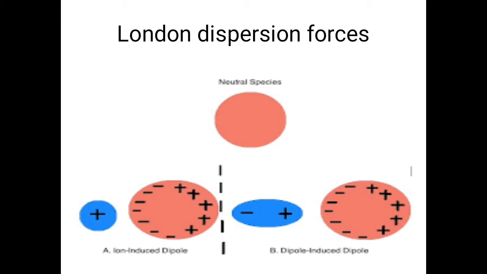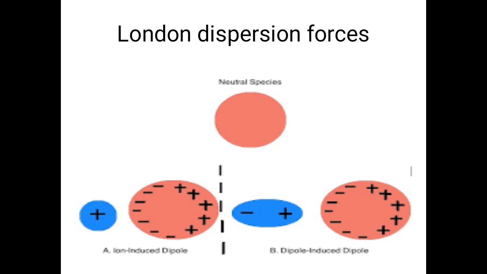These forces exist between neutral molecules, like the elements of the zero group, group 8, which are all monoatomic gases, and they don't make covalent bonds with other atoms because they have a complete outermost shell. They show no valency or no tendency of bonding with others. So these neutral atoms have oppositely charged forces of attraction between them, which are called London dispersion forces.